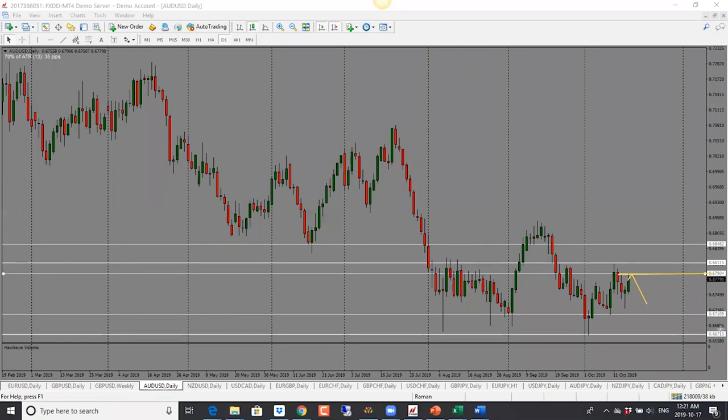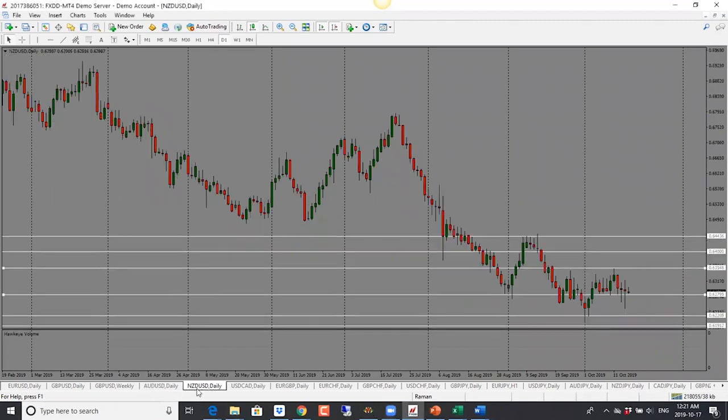I'm a little behind with analysis. Normally I would have said a bullish move is what I'm looking for, but that bullish move has already happened partially, and now we are into resistance. If it doesn't go through, I will look for price to come back down, but there is room for it to go higher towards 0.6810. So I'm going to say bullish bias here for Aussie dollar, but watch out for the reversal because we are almost at that point where price can turn.